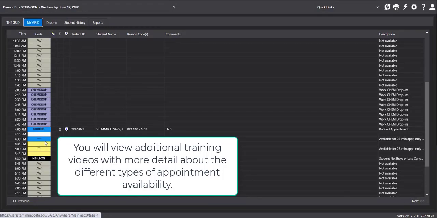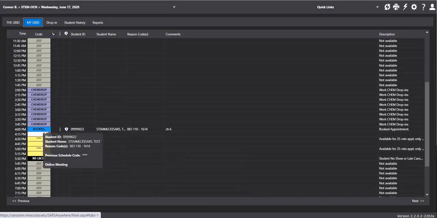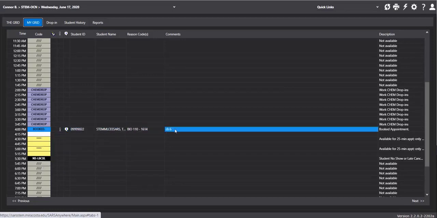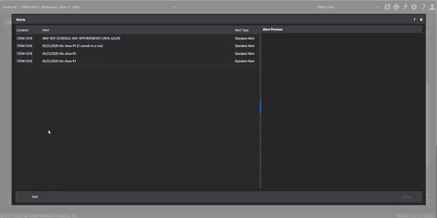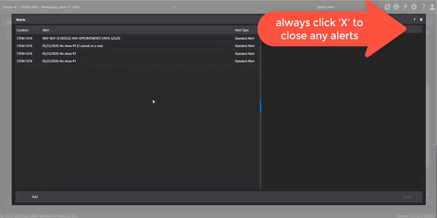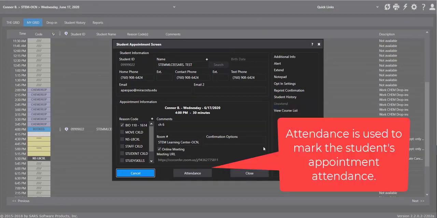White codes are appointments that are scheduled, and when you have these white codes, you can see additional information about the student, their course information, what they're working on, and you can double-click on the appointment to see additional information. Some students may have alerts like this in there. Please be sure that you always click X to close those alerts. Don't ever delete those alerts because we use them for our scheduling needs. You can close the window.